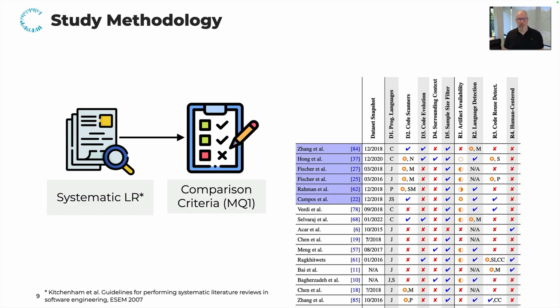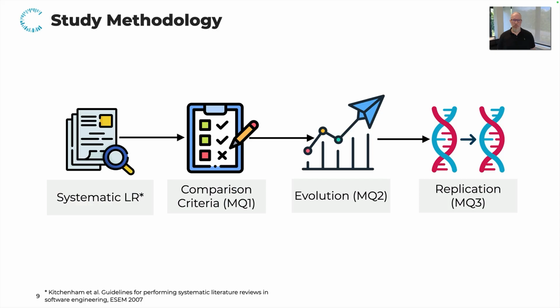Now, with this table at hand, we picked 6 of these works, which are highlighted here, which we then later replicated. Before we started this replication, we studied the evolution on Stack Overflow. So we took the Stack Overflow data to analyze how it evolves over time, and then proceeded to concrete case studies for replication.